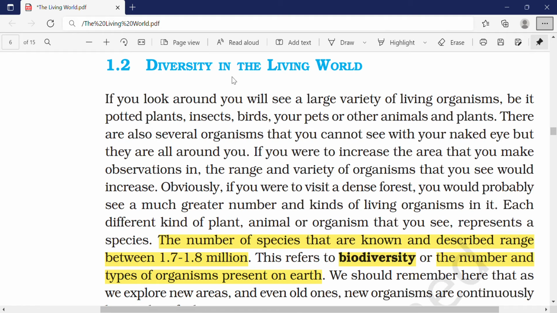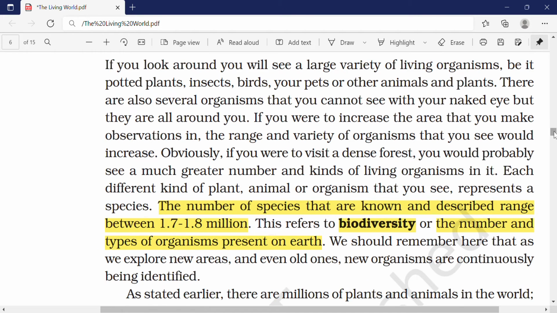The next thing that they are saying is each different kind of plant or animal or organism that you see represents a species. If you see a money plant, it's a different species. If you see an ant, it's a different species. If you see a housefly, it's a different species. Likewise, on earth there are totally 1.7 million species. Okay, so this is important. There are 1.7 to 1.8 million species. The different kinds of species that exist on our earth is called biodiversity. So biodiversity is otherwise known as the number or type of organisms present on earth.